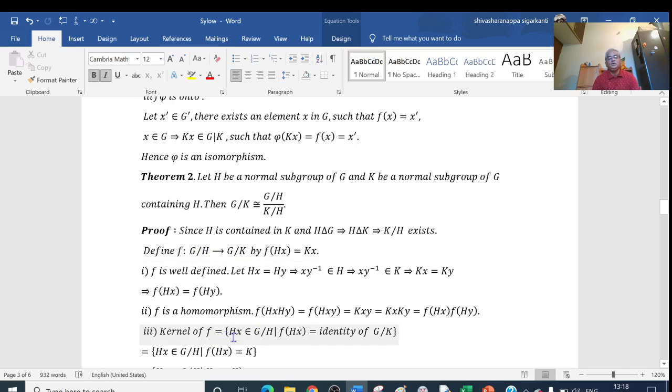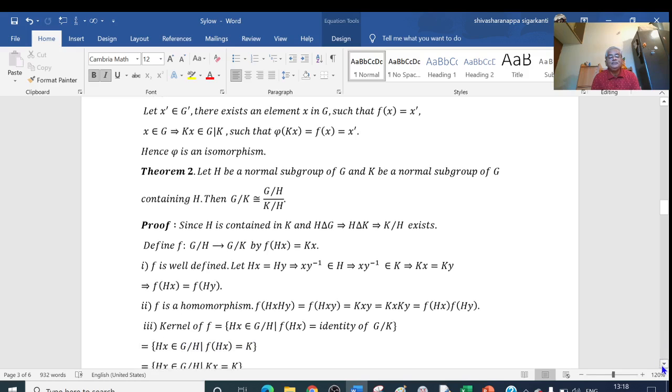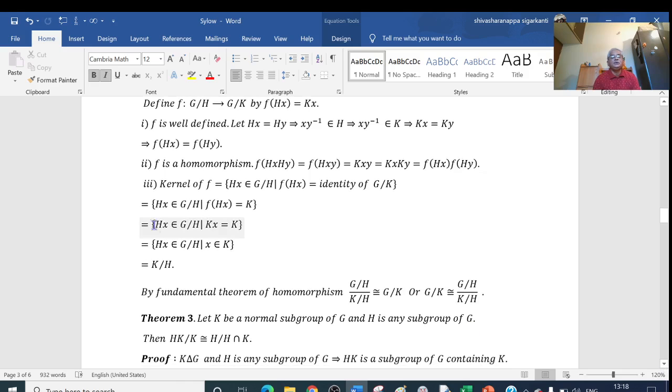So the kernel of f is equal to the elements Hx belonging to G/H such that f(Hx) equals the identity of G/K, which is K. What is this f(Hx)?